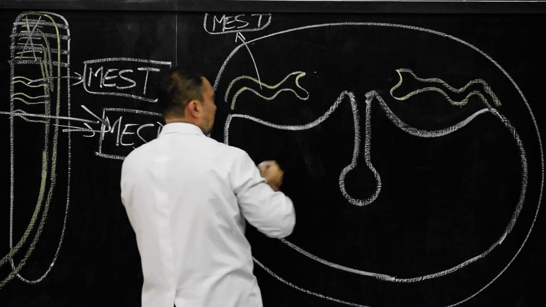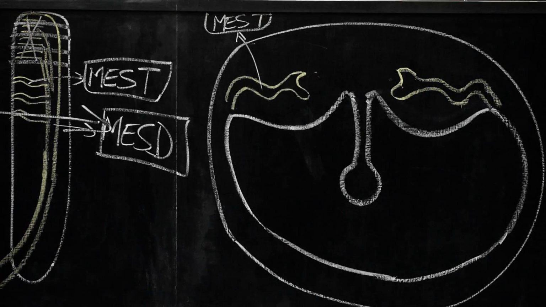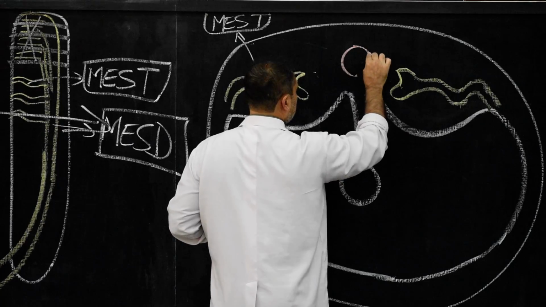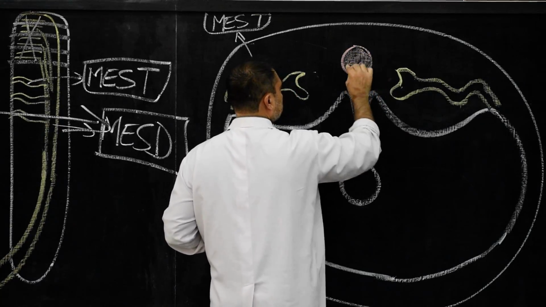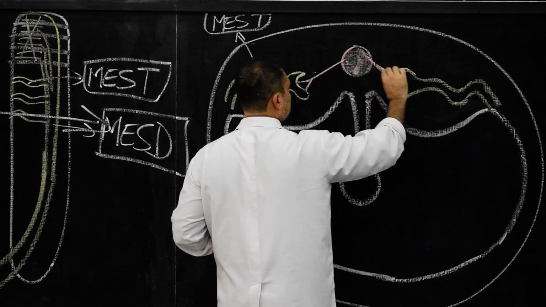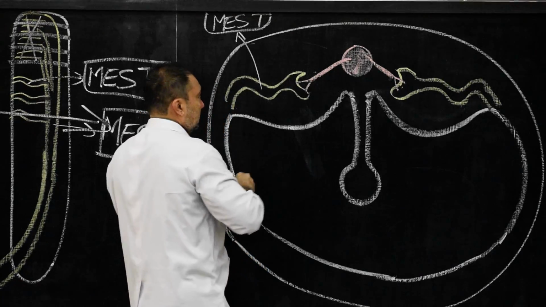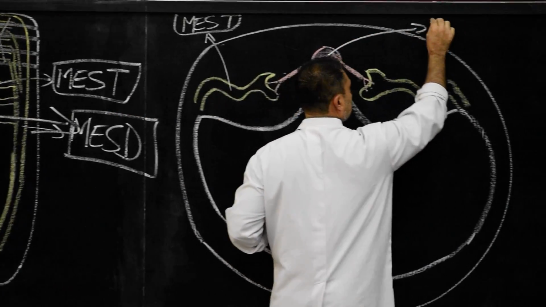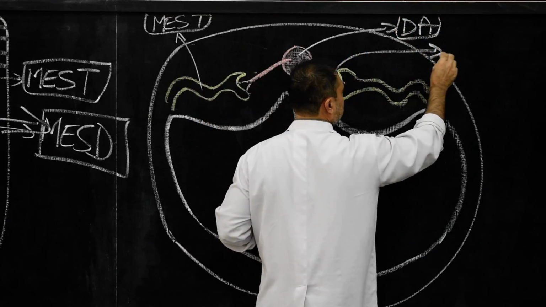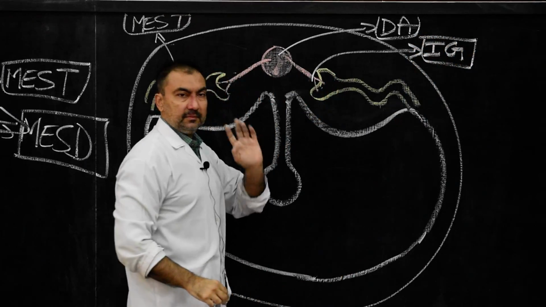So here, what you need to show is the internal glomerulus, which is coming from the aorta. So here I am going to draw the dorsal aorta. This is the dorsal aorta and its lateral branches. These lateral branches of the dorsal aorta will contribute to this plexus, which will be known as the internal glomerulus.